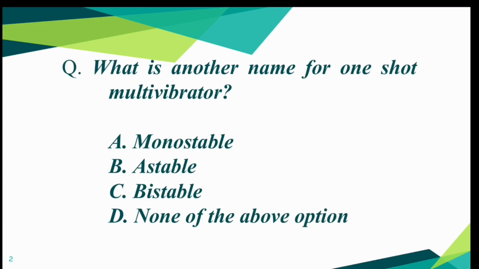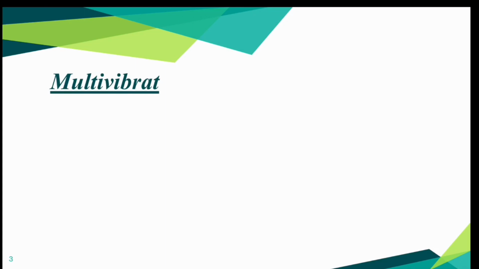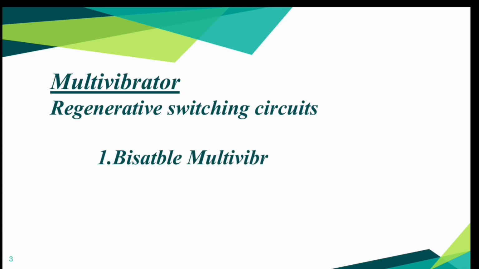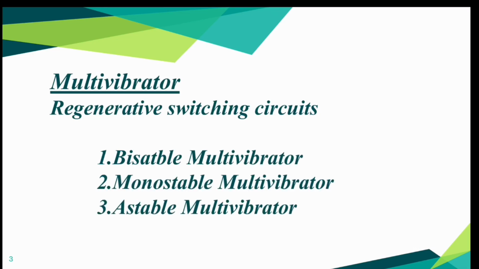First of all, let me ask you a question. Do you know what is a multivibrator? Or can anyone give me a definition for multivibrator? Basically, a multivibrator is a regenerative or positive feedback switching circuit. We have 3 types of multivibrators. They are bistable multivibrator, monostable multivibrator, and astable multivibrator. Let us understand these 3 types one by one.